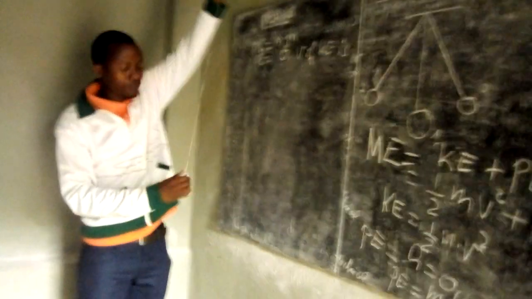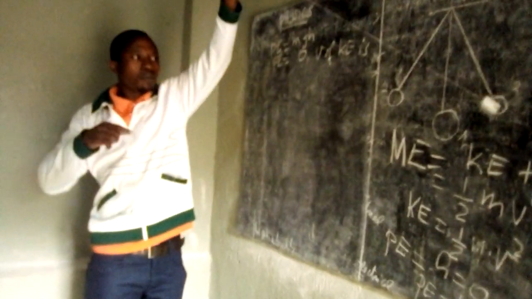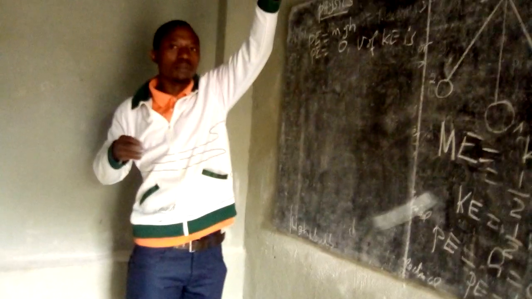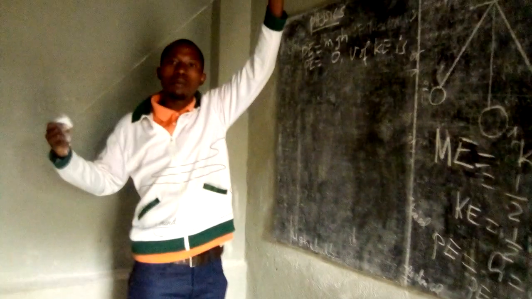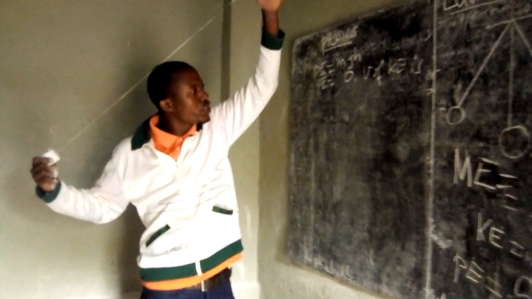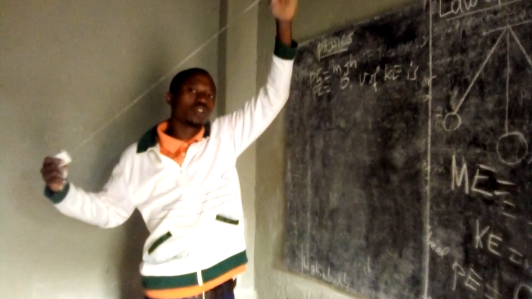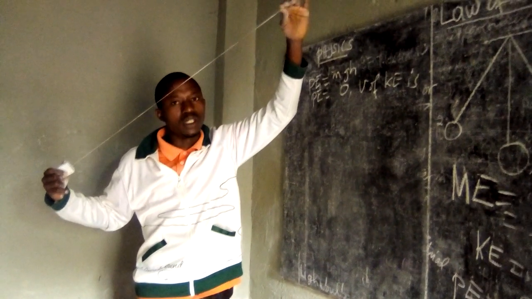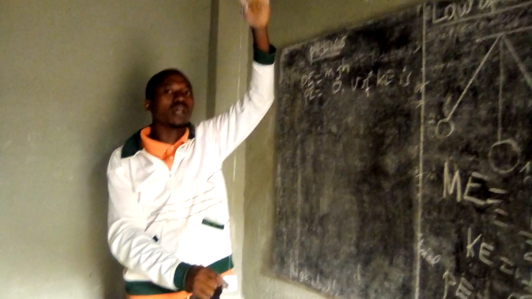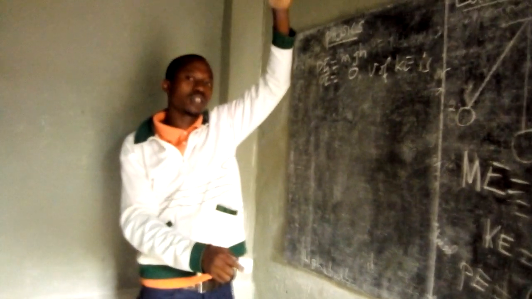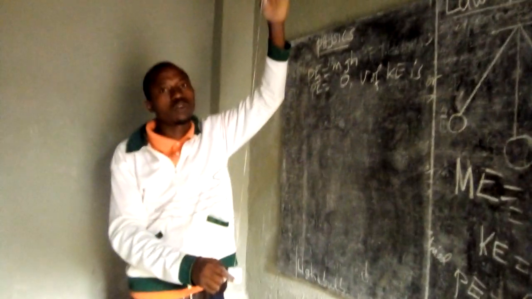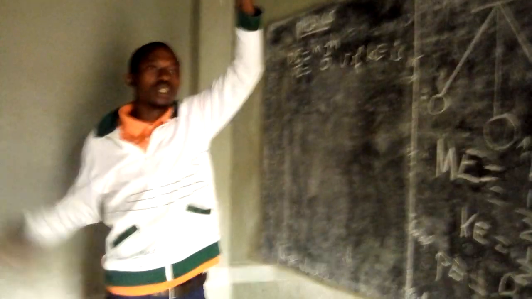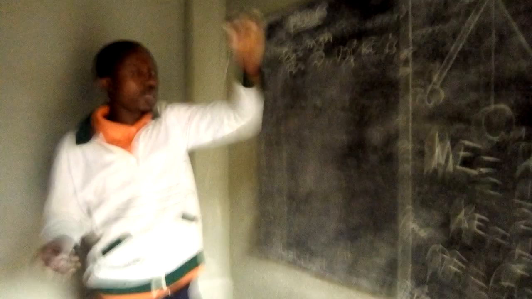When it moves from this position up and then back, this is the mechanical energy, because when the bob reaches the highest position, the potential energy is considered but the kinetic energy is not. When it reaches the lowest position, the kinetic energy is considered, but the potential energy is not, and all of the energy is considered in mechanical energy.